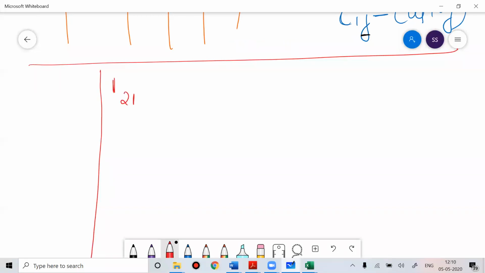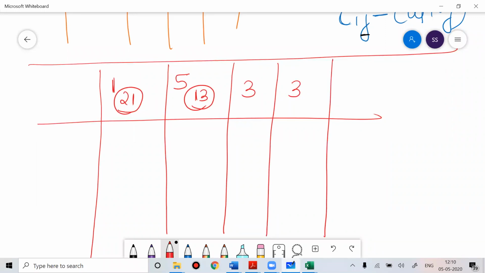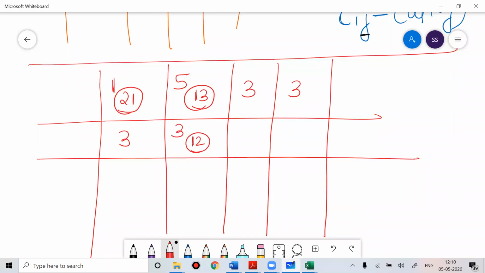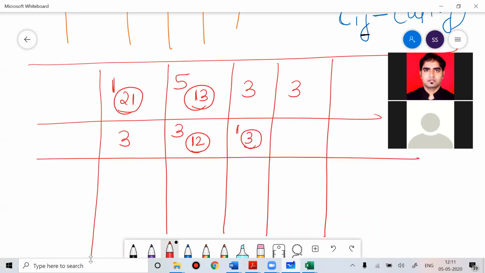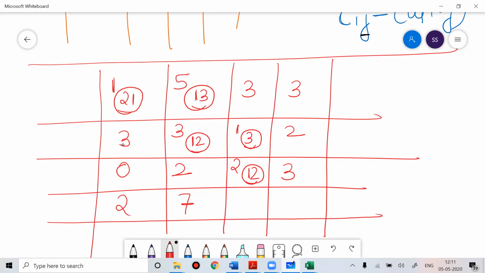So 121, then 5, 13, then 3, and then 3, then it was 3, then 3, 12, then 1, 3, then 2, then 0, then 2, then 2, 12, then 3, then 2, 7, then 2, 2, and 4, 17. So this was the allocation.